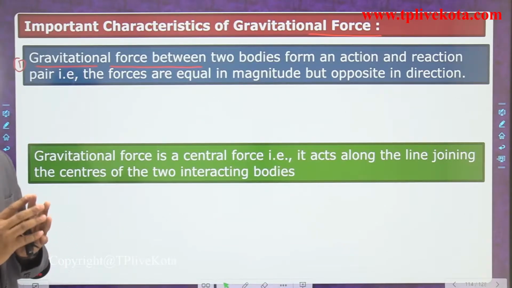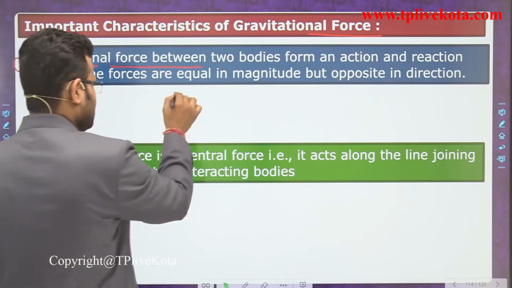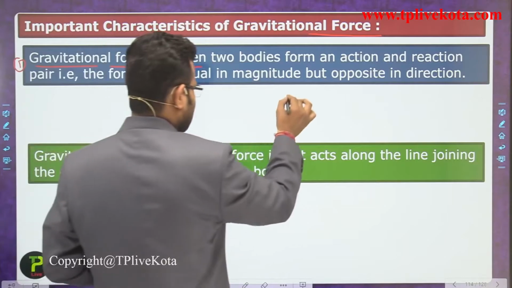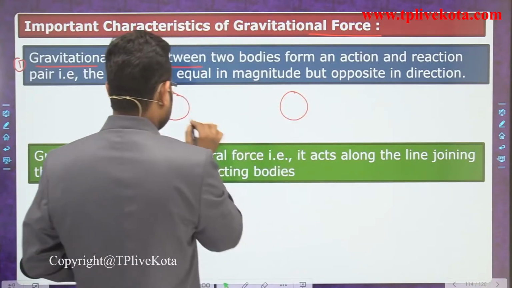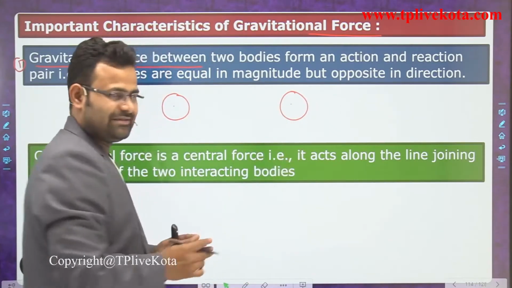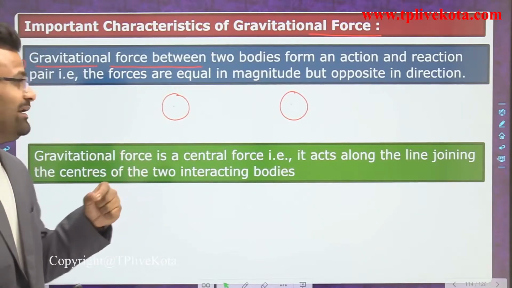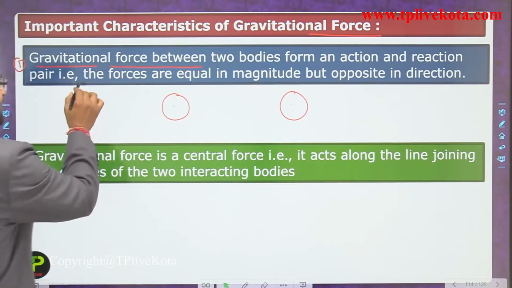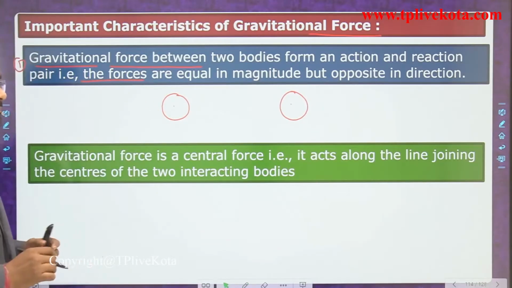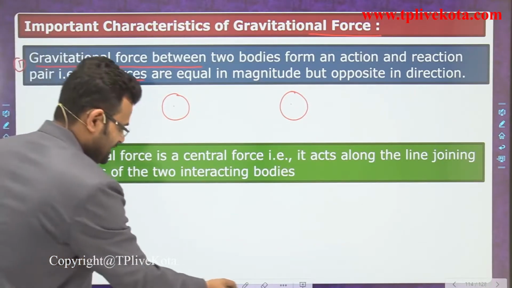If there are two bodies available here, the first one is that and the second one is that, and both maintain some distance. Two bodies form an action and reaction pair, that is, the forces are equal in magnitude but opposite in direction.